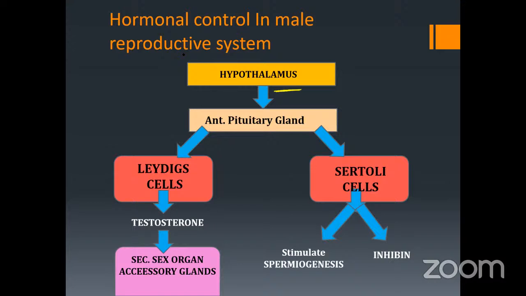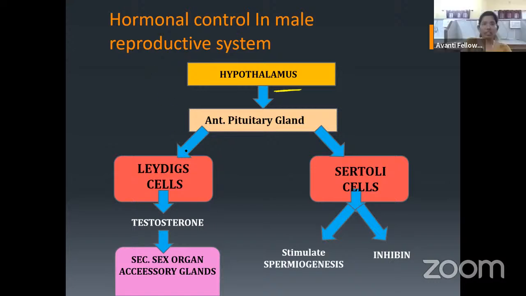That will enter into the anterior pituitary gland, and from there the hormones will go and stimulate our Leydig cells. Where will the Leydig cells be present, or can you tell me another name for these Leydig cells?